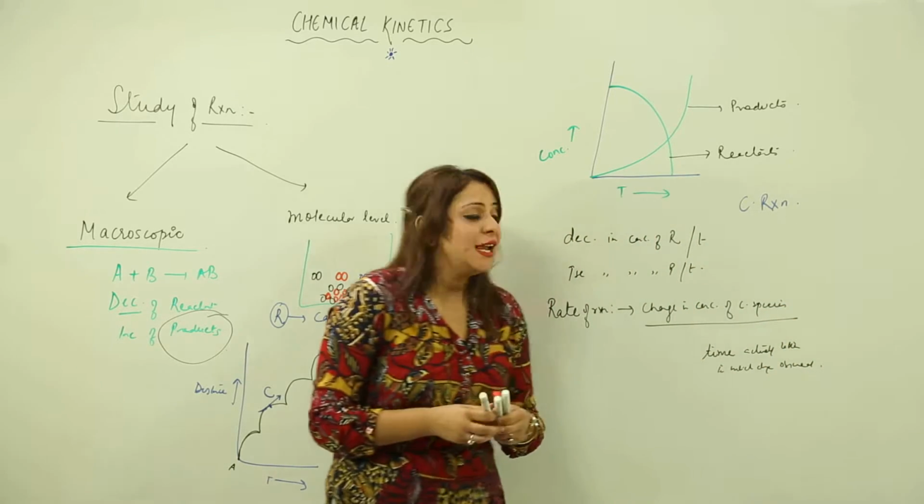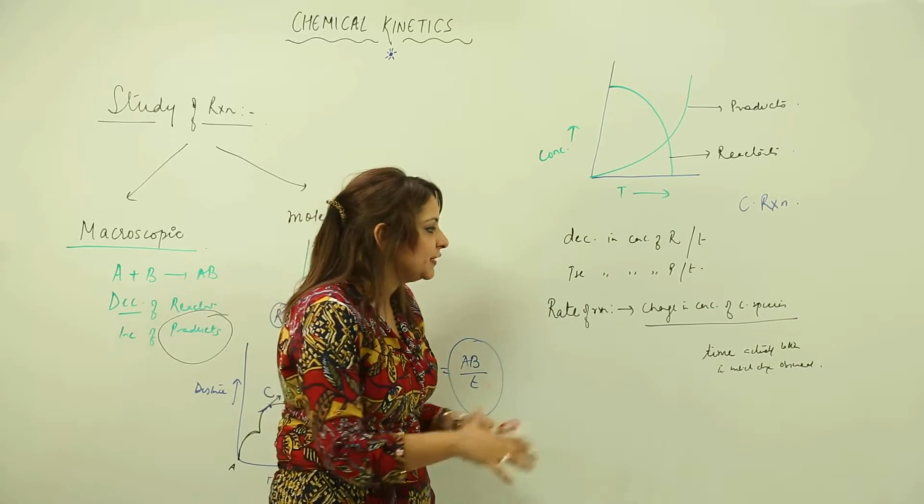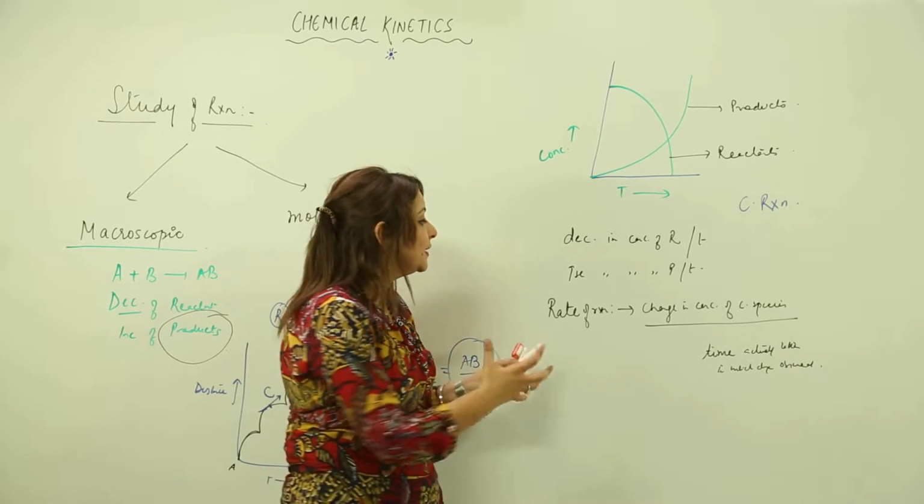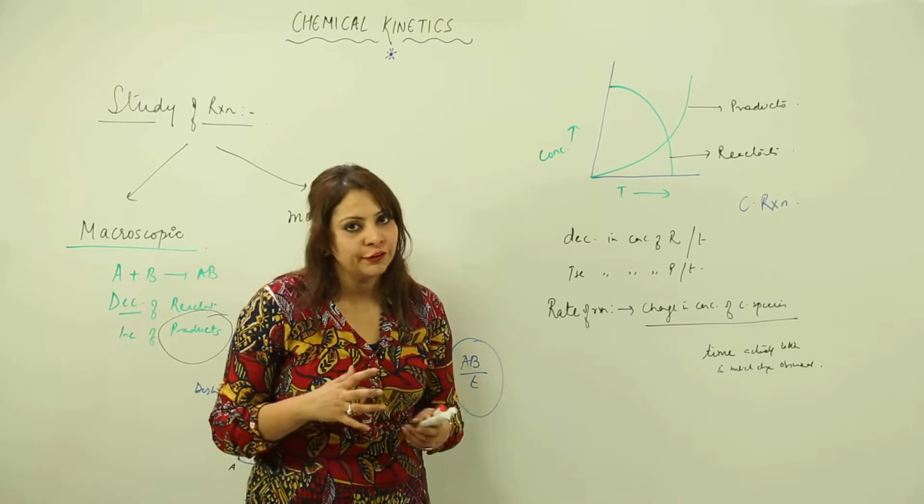That means change in the concentration of chemical species divided by the time in which you are observing that change. This is called the rate of reaction.